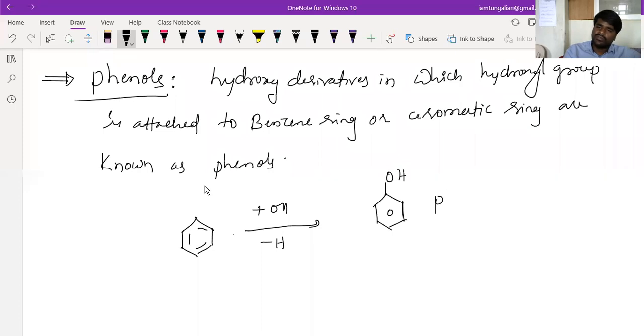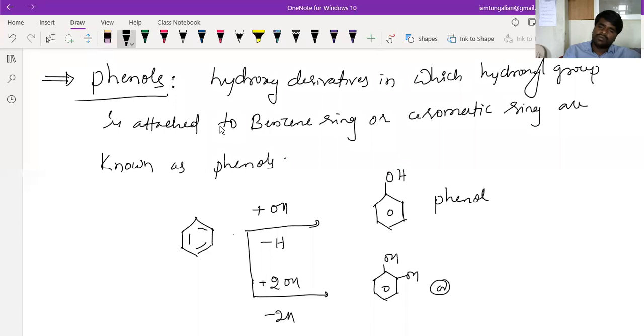Or you can also have two hydroxyl groups by replacing two hydrogens, something like this. It could also be something like this, OH, OH. These are all called phenols, we call it. Commonly, phenols refer to this.